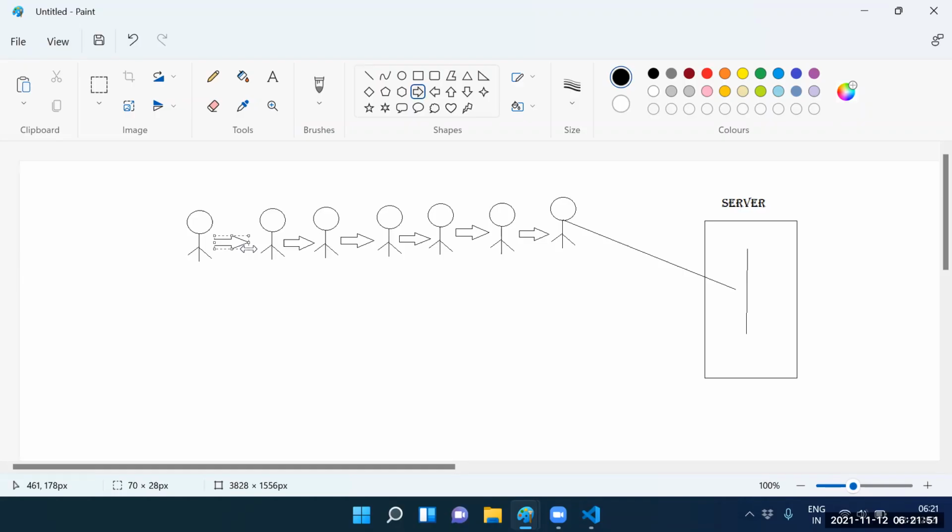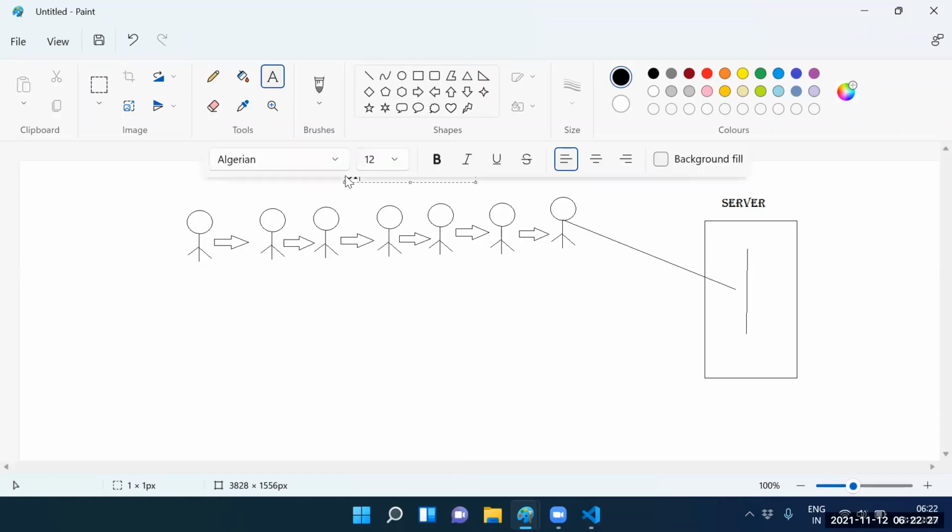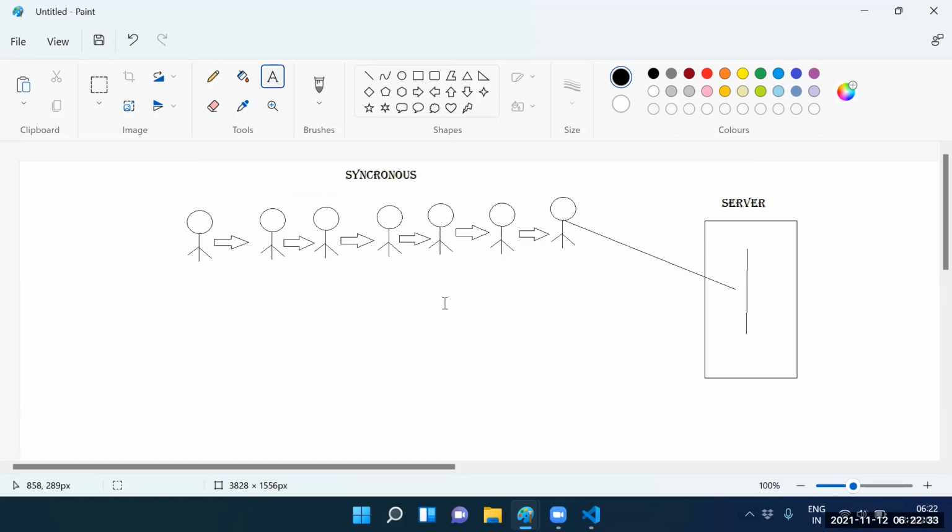Sandeep, see this one here. First of all, who will enter the server? Client one. If client one's request is processed successfully, then only the second client will enter. Then client three, four, five, six, seven. The second client waits for the first client's work to complete, the third waits for the second. These kinds of network calls we call synchronous calls.